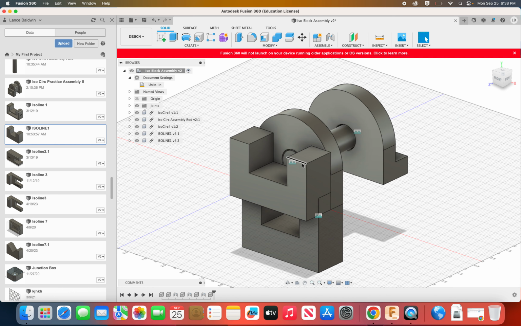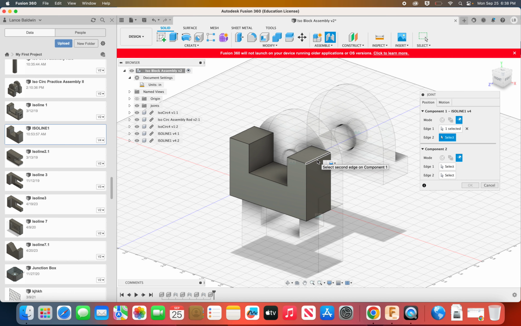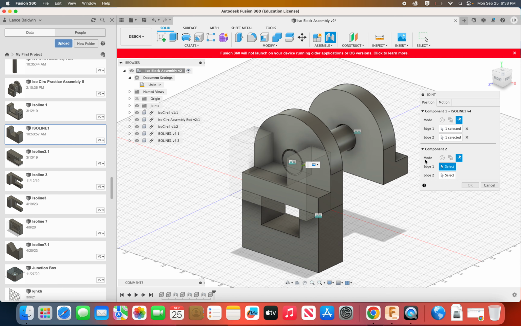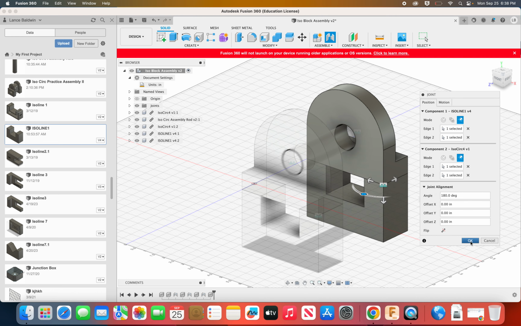and I'm going to go to joint, edge, this one, and this one, and this one, and this one. There we go. I'm going to say okay.